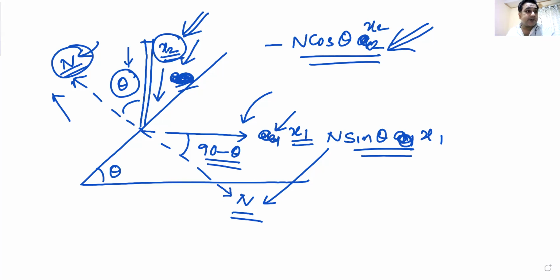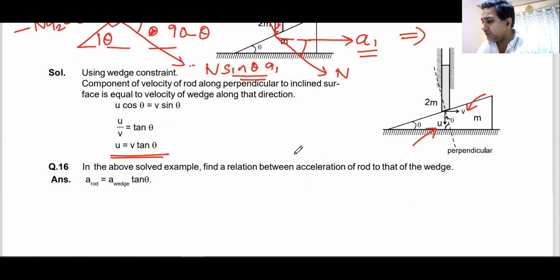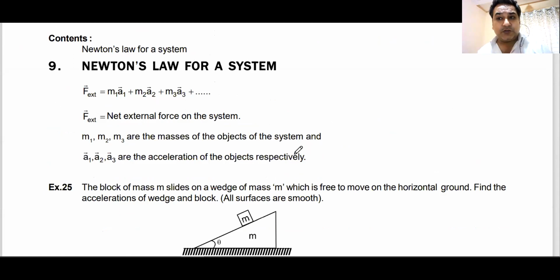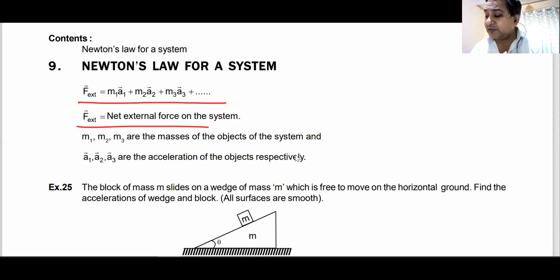Okay, so that was about the string constraint. Let me see what I have left in this chapter. The sheet is here. Newton's law for a system. You all know Newton's law for a system. M into a will be m1 into a1. I have told you that already. Where F external is the net external force of the system.